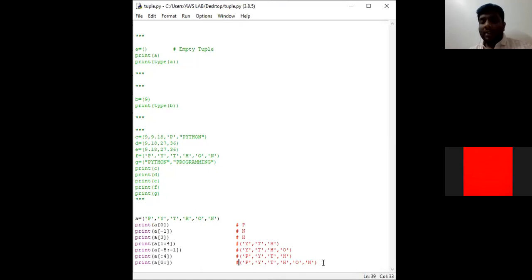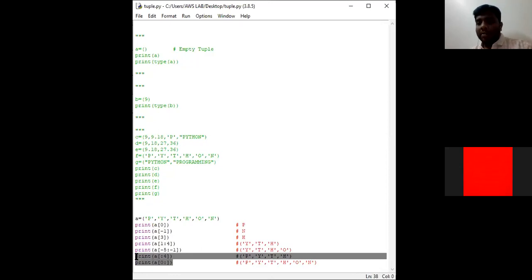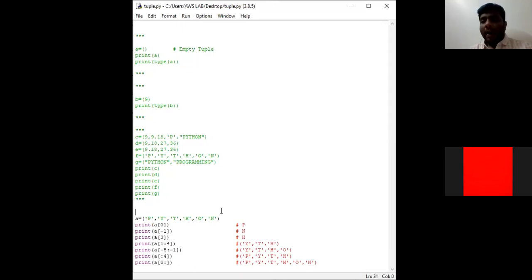Clear everyone? This is how we can use the slice operator in a tuple. See, we have accessed an element by using positive indexing, a group of elements by using positive indexing, a group of elements by using negative indexing, a group of elements by not giving the start value in one statement and by not providing the stop value in one statement. Clear everyone? This is how we can access a single element or a group of elements in a tuple. We shall run this program.